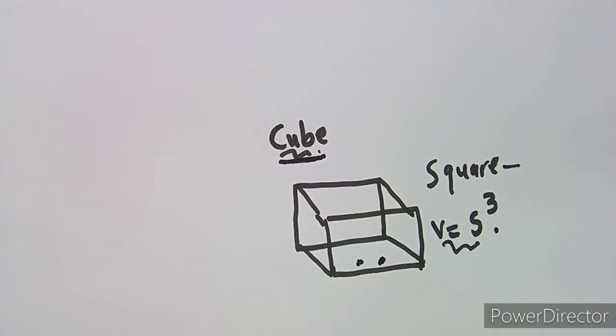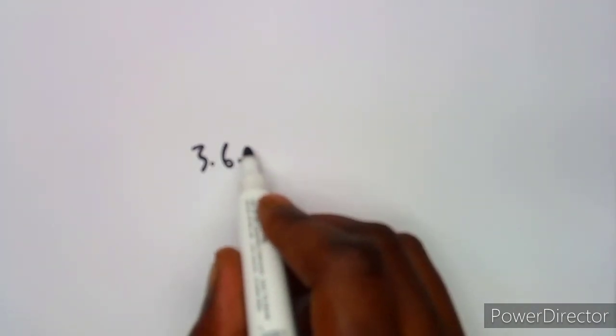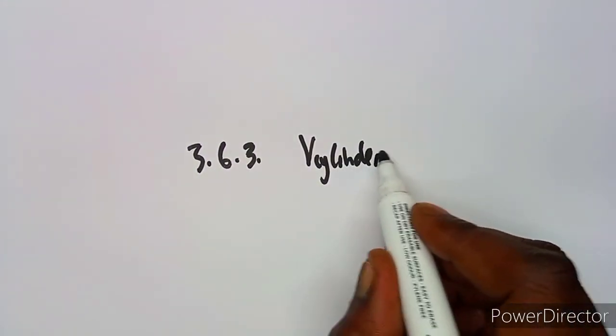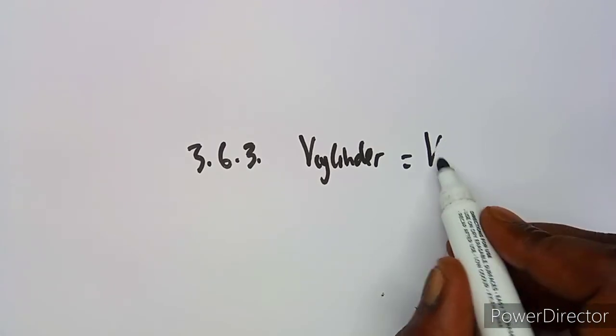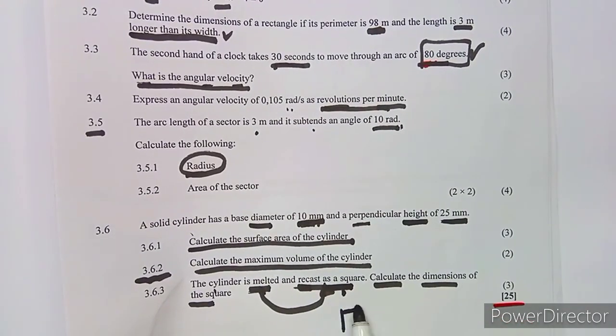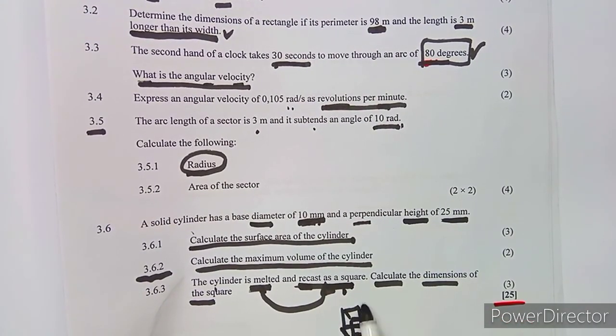So we are going to have this relationship. Let me write it down. The volume of a cylinder in this case is going to be equal to the volume of the cube which is formed. It is not a square; it is going to form a rectangular prism, which is a cube.